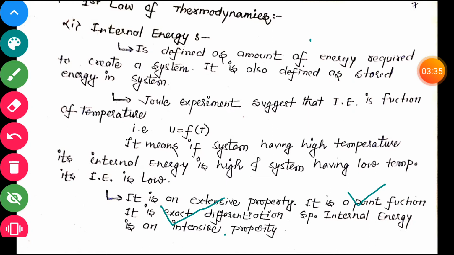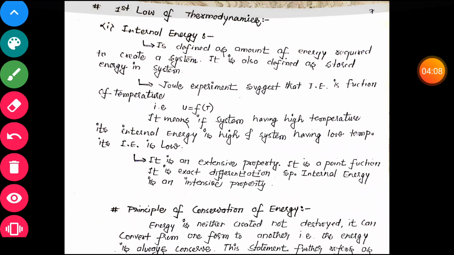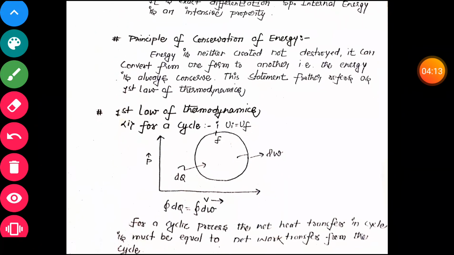We know that if we apply the word specific, then that extensive property is converted into an intensive property. It means specific internal energy, which is internal energy divided by mass, is an intensive property. We completed internal energy. Now we are applying our first law of thermodynamics for a cycle.